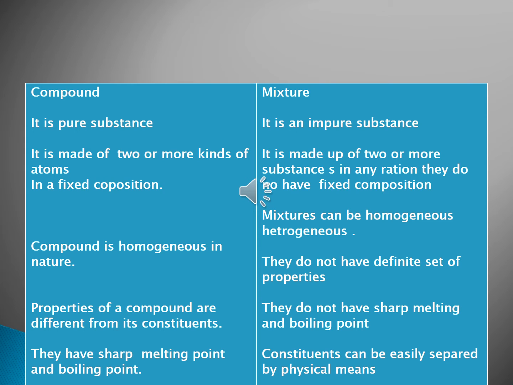But here the mixture is made up of two or more substances in any ratio, so they do not have fixed composition. Because the substances are in any ratio. But in the compound, the atoms are in a fixed composition. That's why they have fixed composition, and this is why the mixture does not have fixed composition.